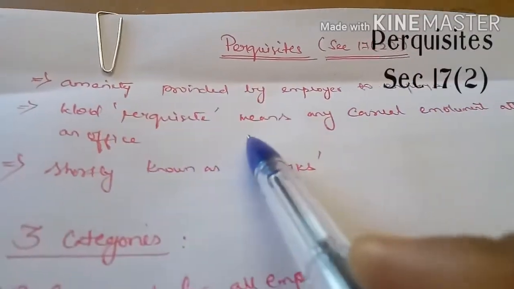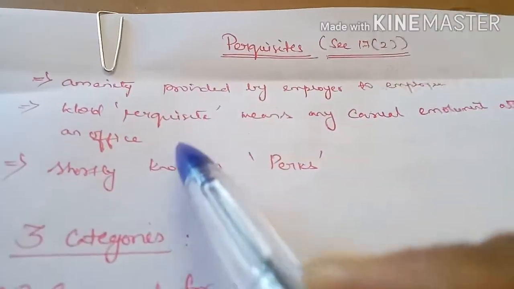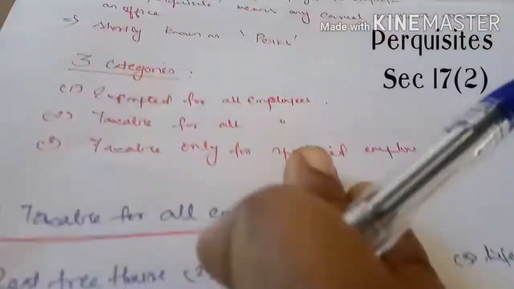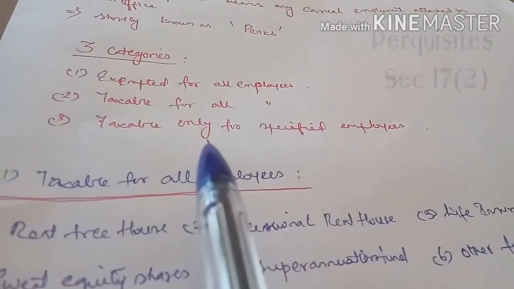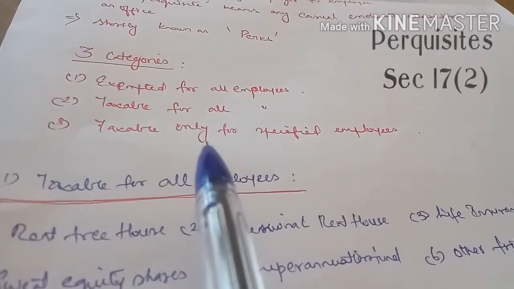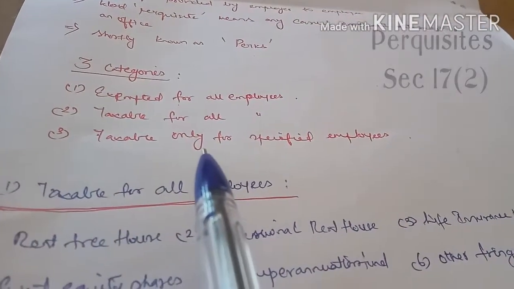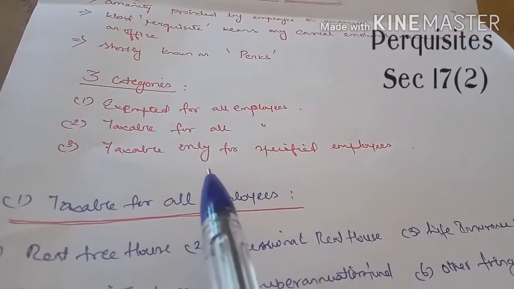So, the word perquisites means any casual emoluments attached to an office. It is shortly known as perks. So any facility may be rent-free accommodation, or a car owned by the employer or owned by the employee. All the facilities attached to the salary are called perquisites.